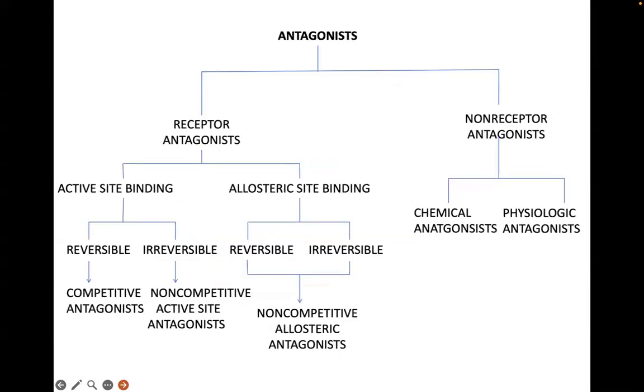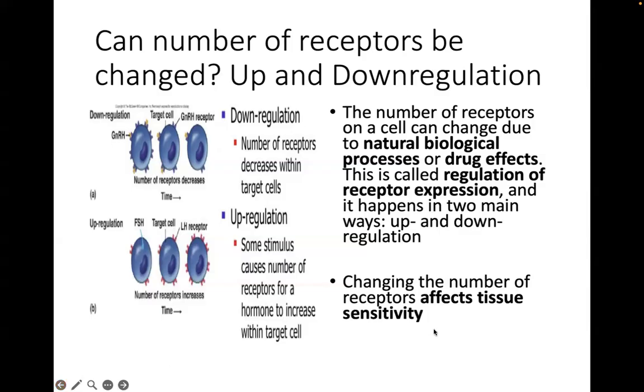So, why does it matter? It matters because when we change the number of receptors, this affects tissue sensitivity. The more receptors there are in the system, the more sensitive the tissue becomes, so you need lower drug doses to elicit a pharmacologic effect.